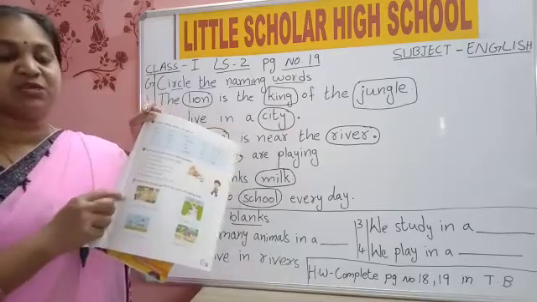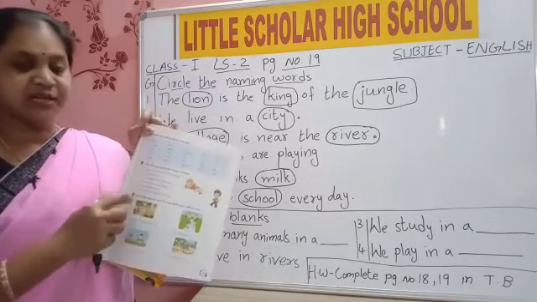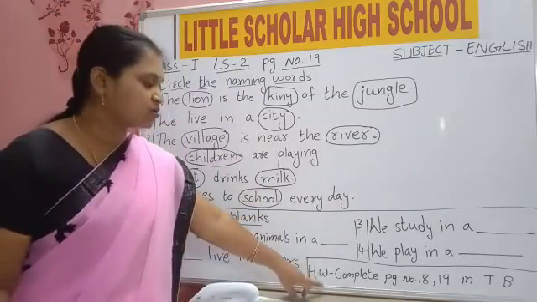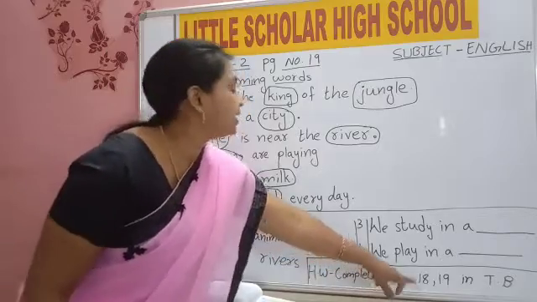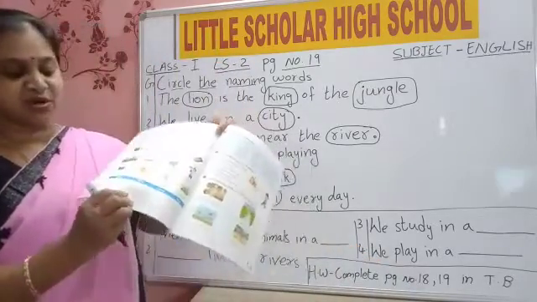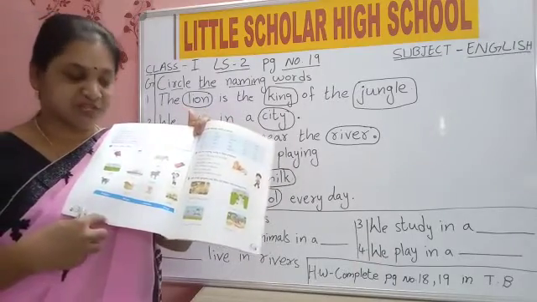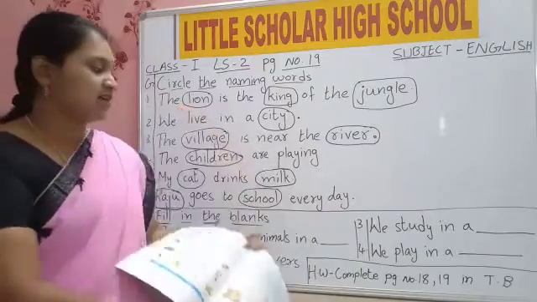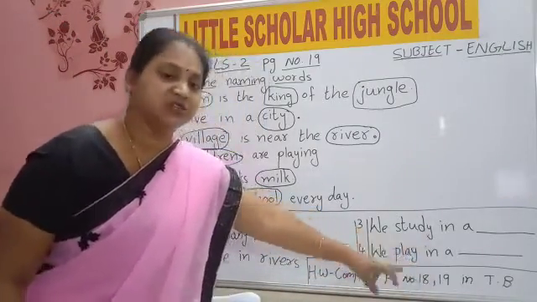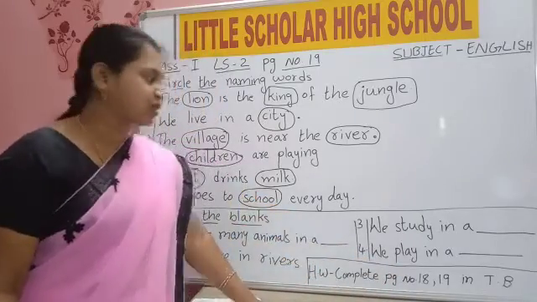G and H bit you should complete in your textbook, children. Today's work is yours. See, I gave you homework. What is homework? Complete page number 18 and 19. These both pages, I have already explained. Check whether you have finished page number 18. Complete page number 18 and 19 in the textbook as your homework.